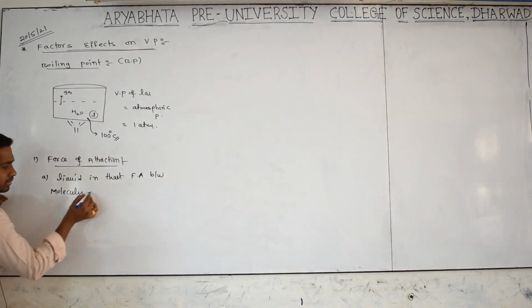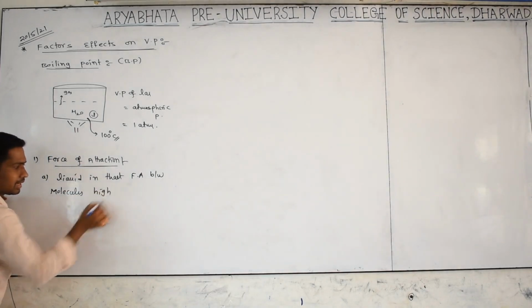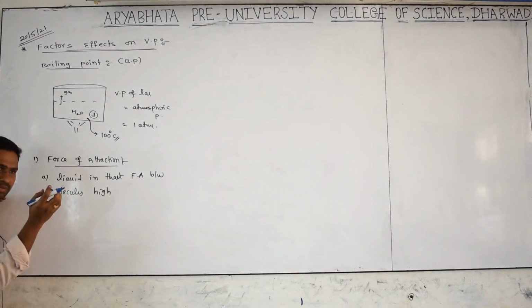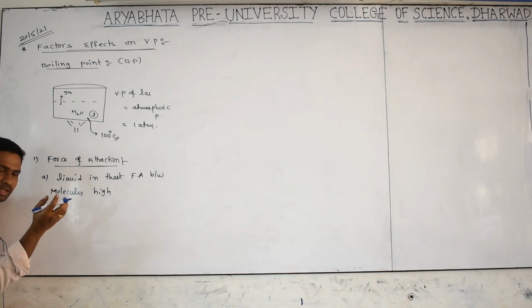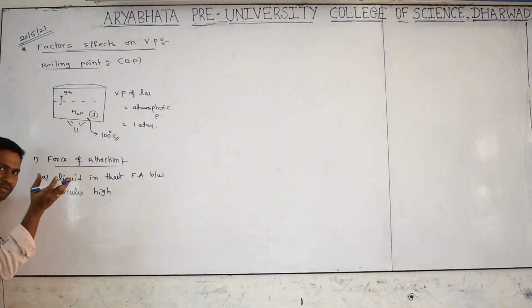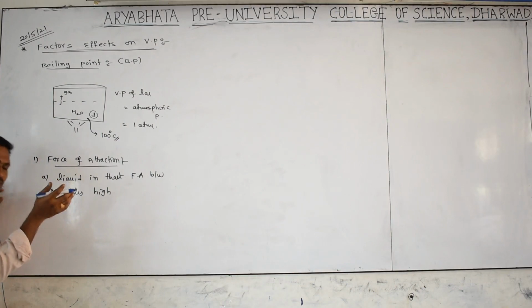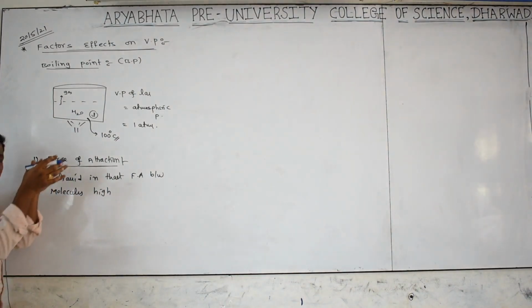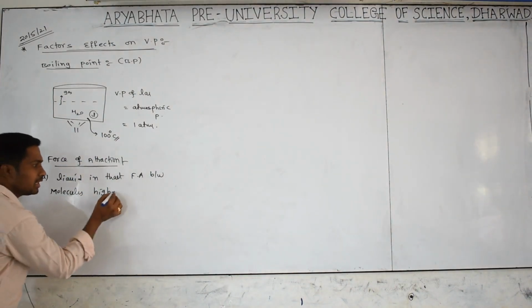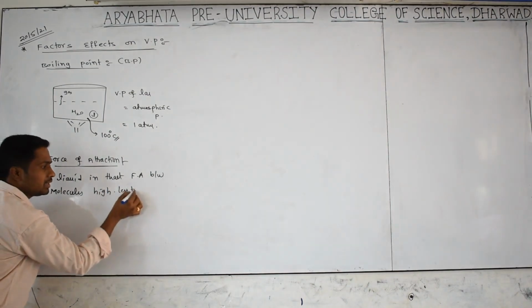If the force of attraction between the molecules is high, the evaporation tendency will be less. With more force of attraction, it is difficult to convert into gas, meaning less tendency for evaporation.